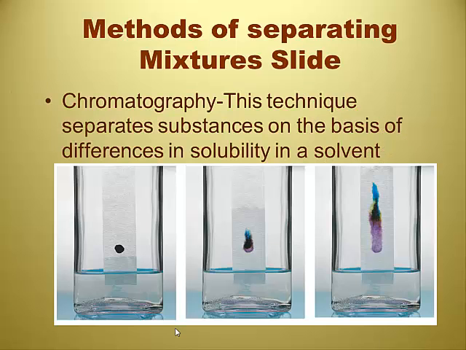Chromatography is usually used in the ink business. It separates substances on the basis of differences in solubility in a solvent. Notice that on the far right, the blue ink molecule has a different solubility than the violet one. So it dissolved faster in the solvent than the violet one.